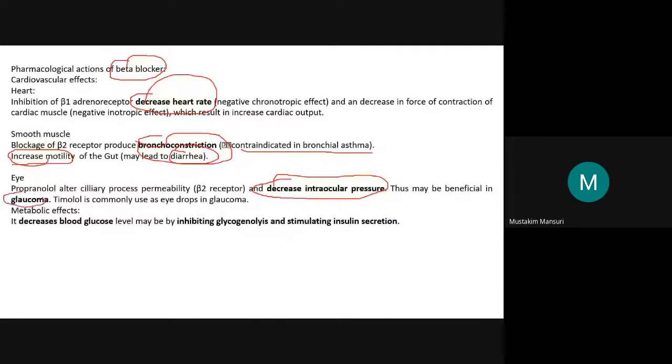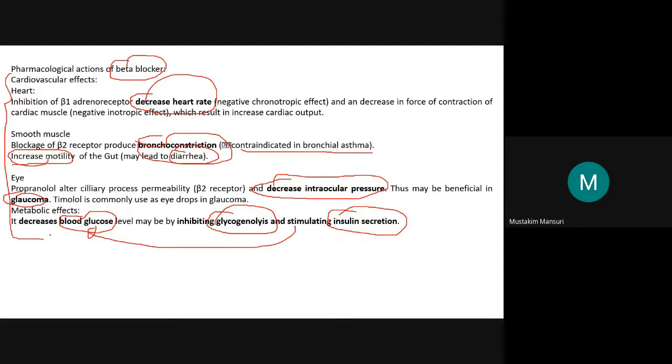glaucoma. Metabolic effect: they decrease the blood glucose level, by the inhibition of glycogenolysis, and they also stimulate insulin release, and thereby they decrease the blood glucose level. So these are the major pharmacological actions of the beta blockers. So thank you for listening. This was all about the sympathomimetic as well